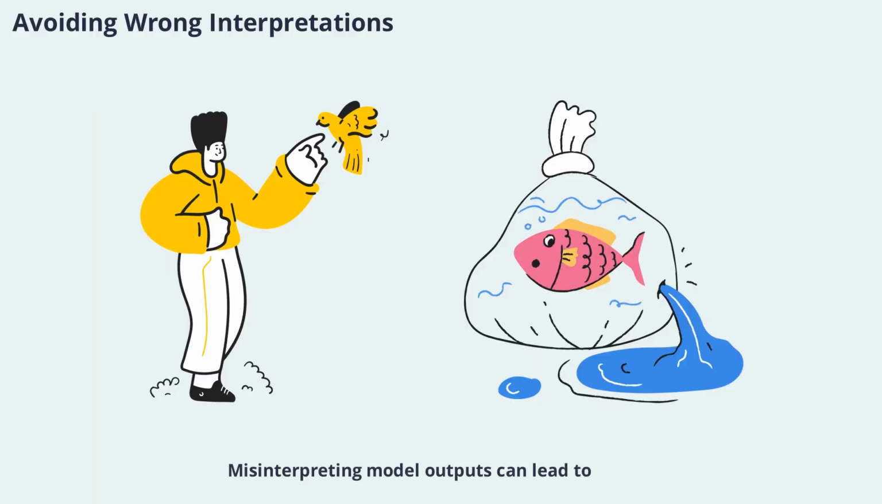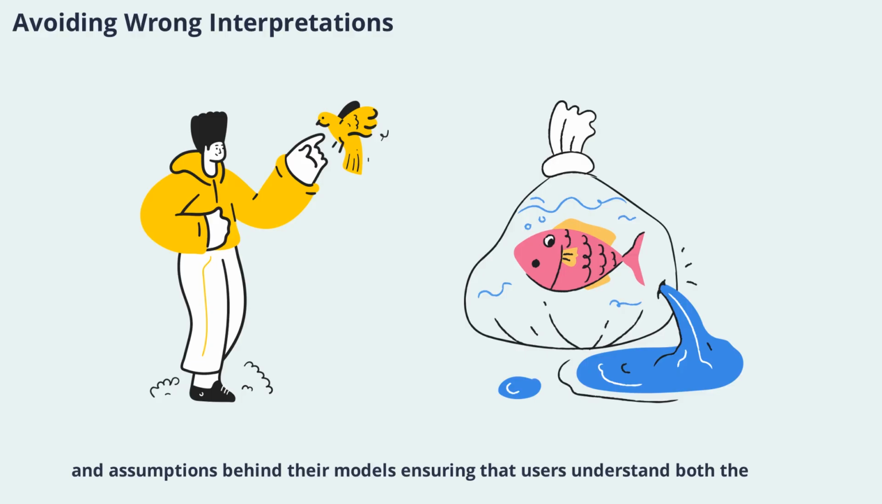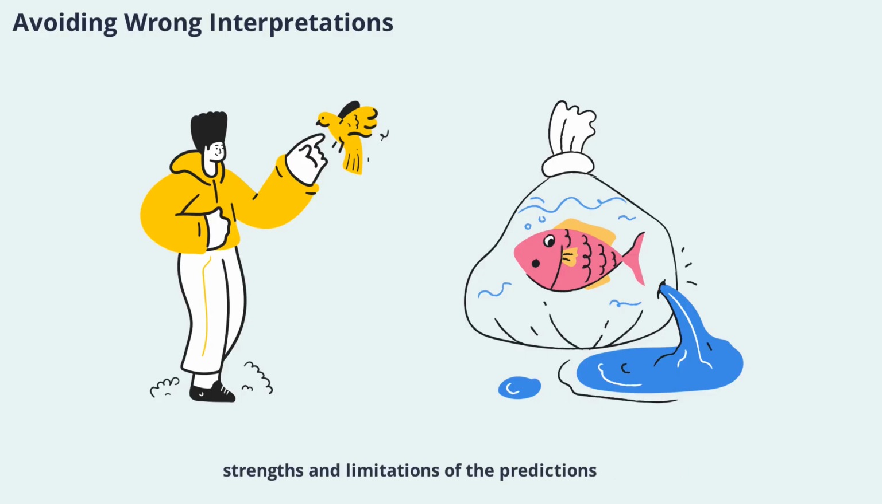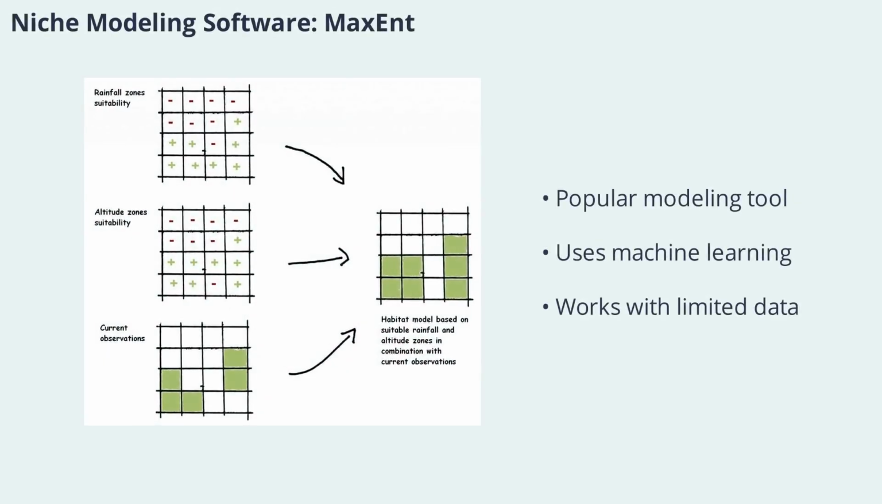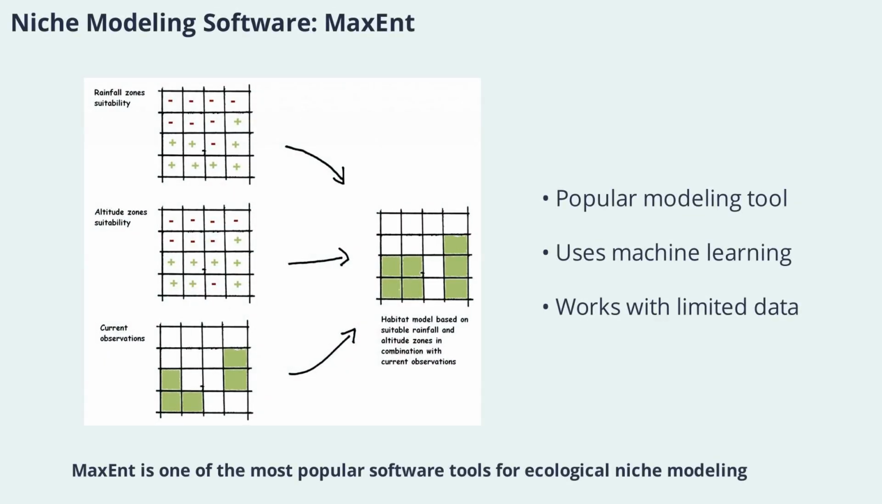Misinterpreting model outputs can lead to poor management decisions or misguided conservation efforts. Researchers must communicate the uncertainties and assumptions behind their models, ensuring that users understand both the strengths and limitations of the predictions. Maxent is one of the most popular software tools for ecological niche modeling.